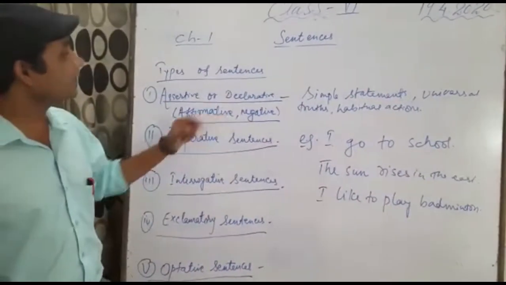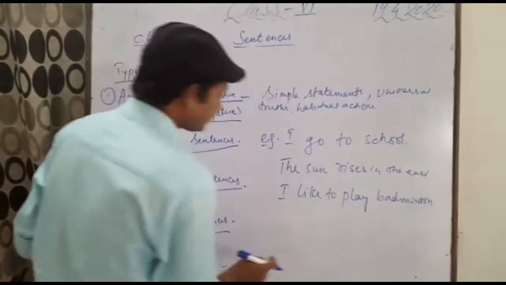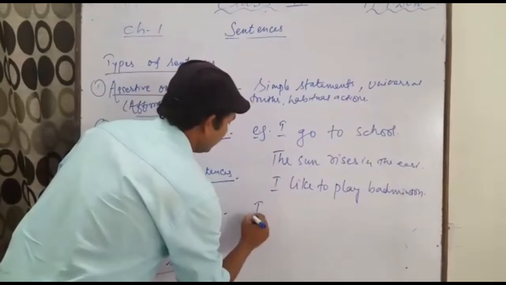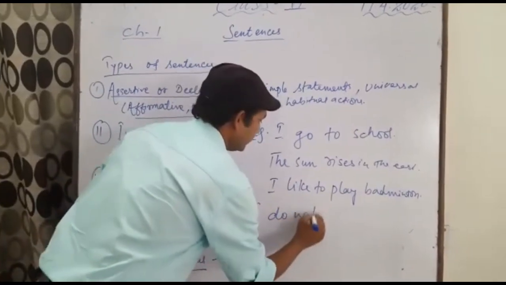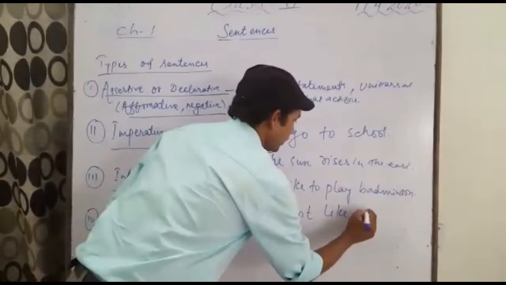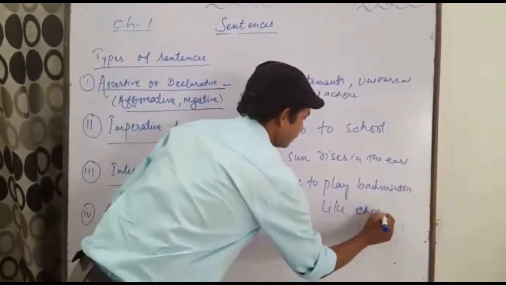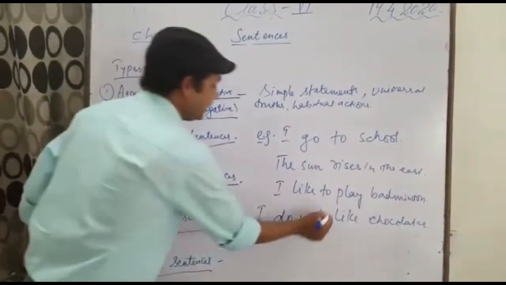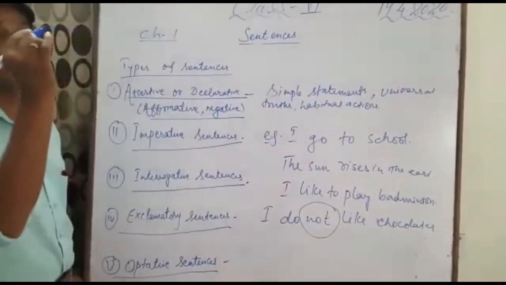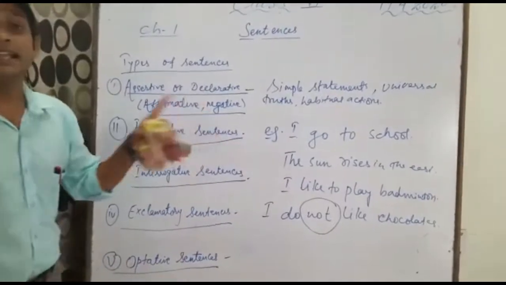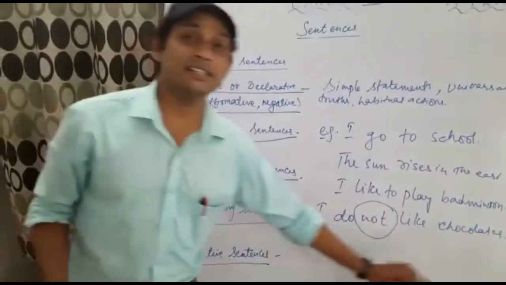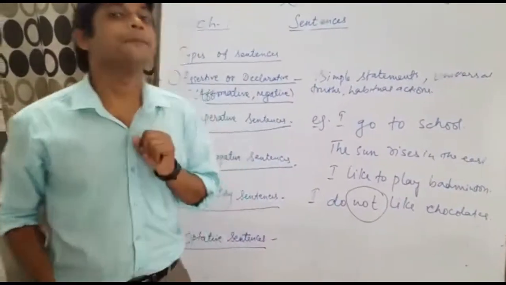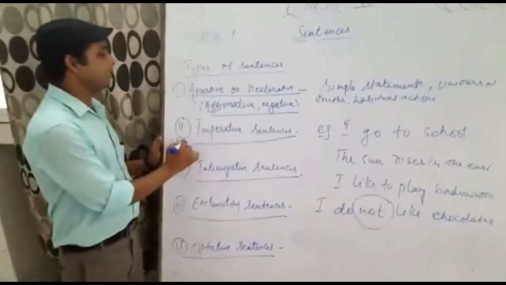For example, let me add not to this. I'll give you some other example also. I do not like chocolates. In this sentence, you can see this not is written here. So what is this? This is a negative sentence. Negative sentences are those sentences which contain no, not, nothing in them. I hope you understand. Now your next type is imperative sentences.